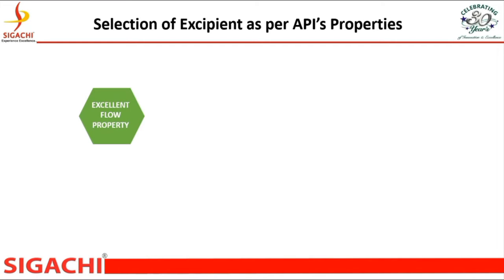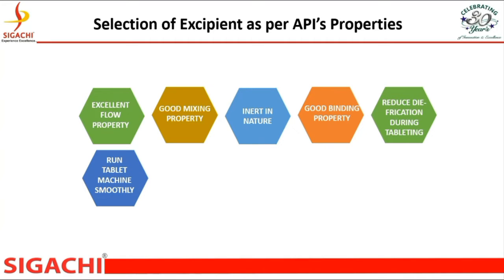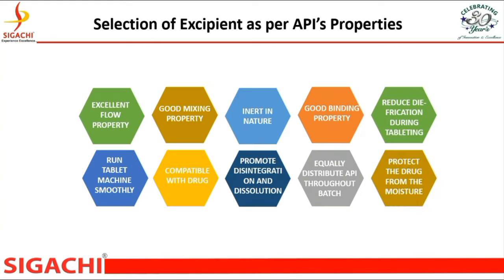The selection of excipient is vital in the design of a quality drug product. Excipients and their concentration in a formulation are selected based on excellent flow properties, good mixing properties, inert nature, good binding properties, reduced die friction during tableting, tablet machine running smoothly, compatibility with drug, promoting disintegration and dissolution, equally distributing API throughout the batch, and protecting the drug from moisture, etc.